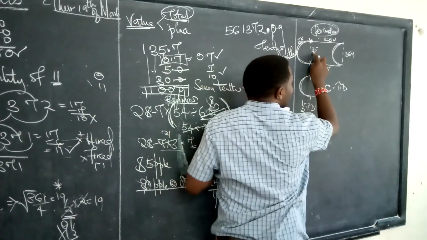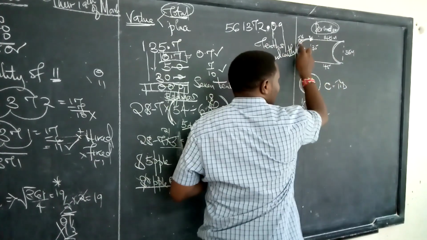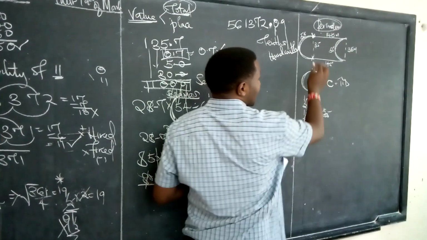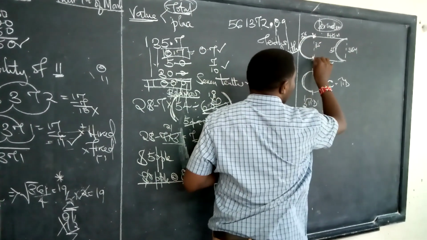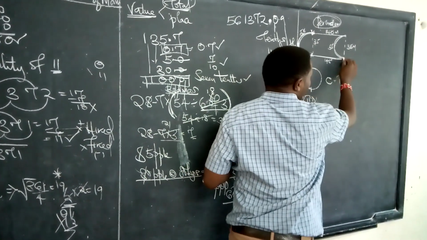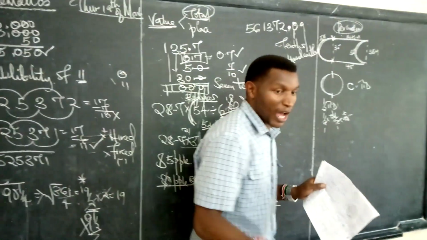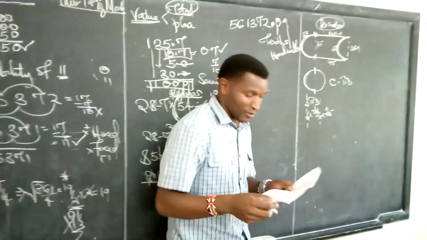Remember, if this is 35 and this is 35, and we have come up with 55, which simply means even this one is also supposed to be 55. Now, getting the perimeter, you require to get 55, you add this 145, 55, and you also add this 145. I will not do the addition for you.